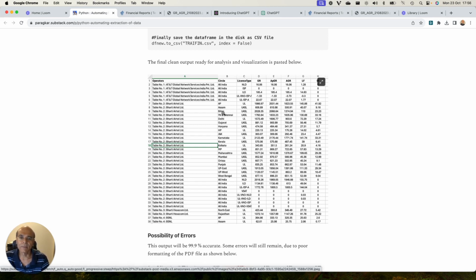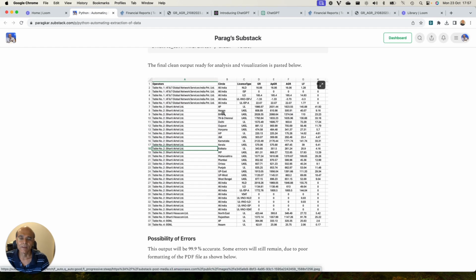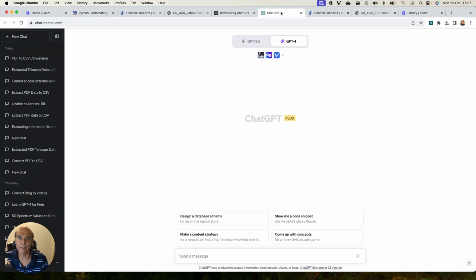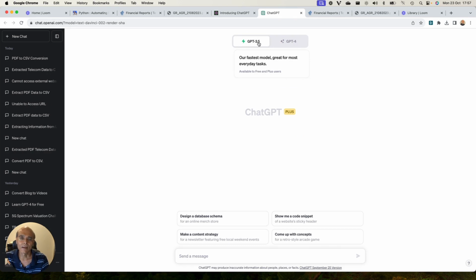Having done this work, I realized that today is the world of AI. So I have probably wasted my time. I could have simply asked ChatGPT to solve this problem for me. So I went and tried ChatGPT. ChatGPT has two options, GPT 3.5 and GPT 4. Unfortunately, both these options are not able to extract PDF data directly from links.